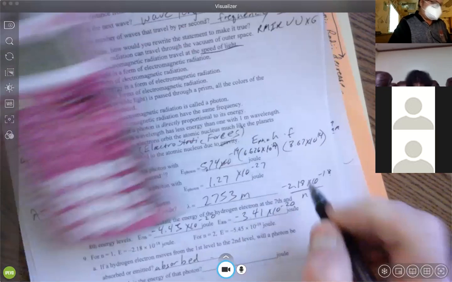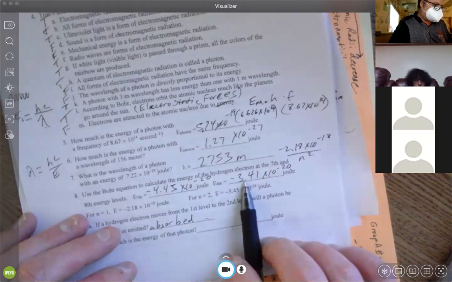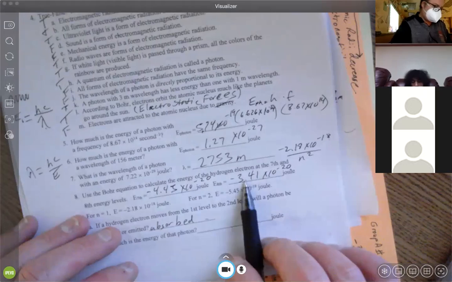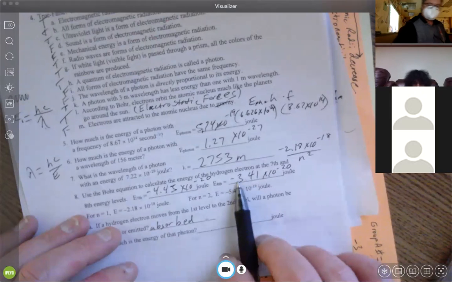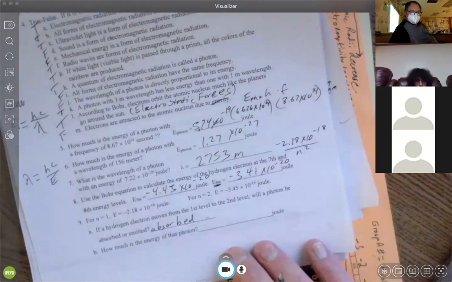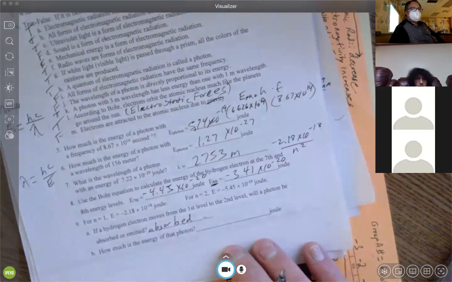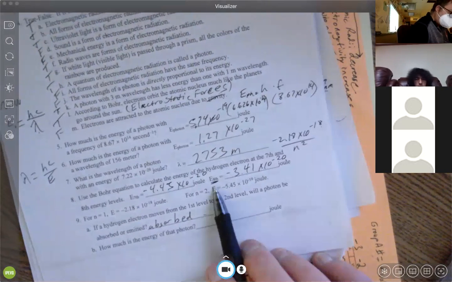If we take a look at these, which one is closer to 0? Well, since they're negative numbers, it would be the negative 3.41. So this has the greater amount of energy, which makes sense because, as we said, the further you go away from the nucleus, the more energy you have. And if you're at the 8th energy level, then you are further away from the nucleus versus the 7th.